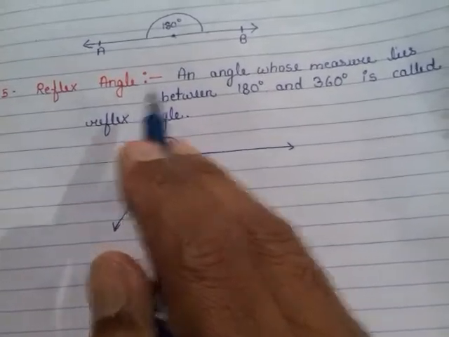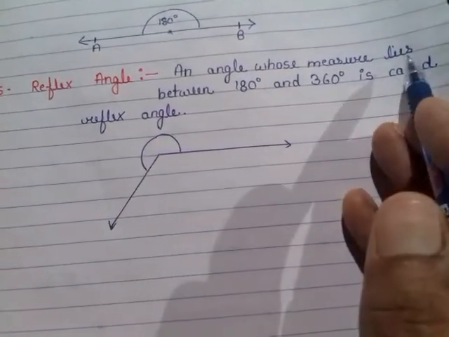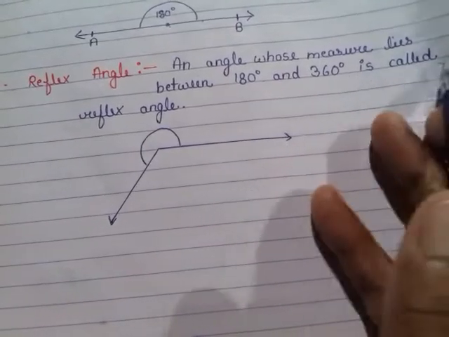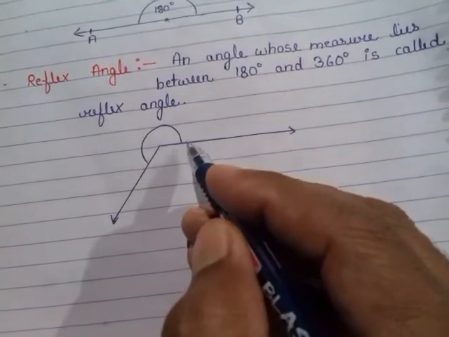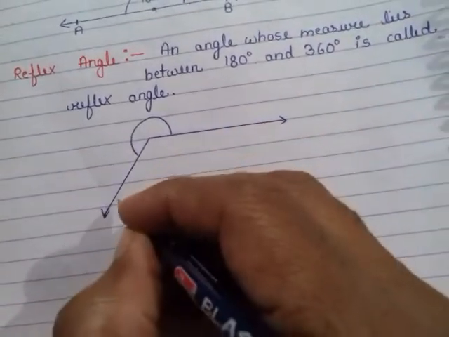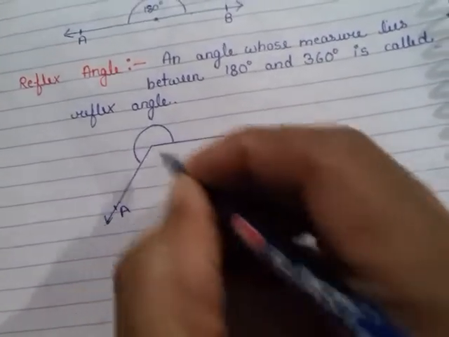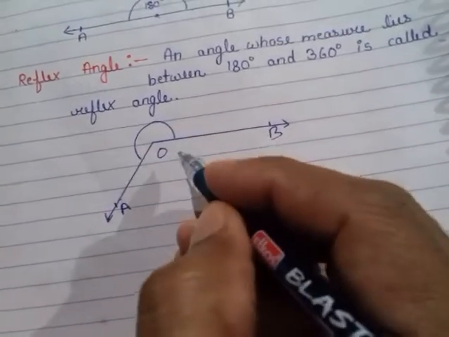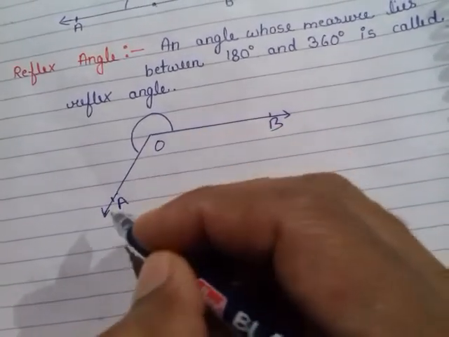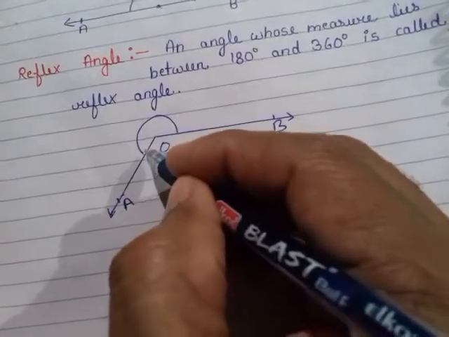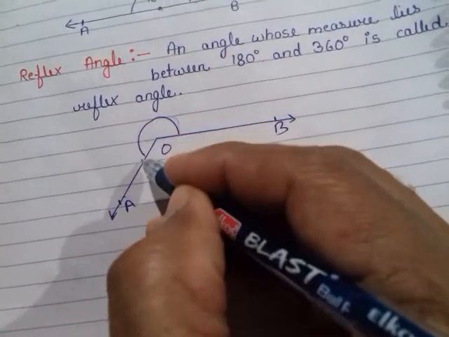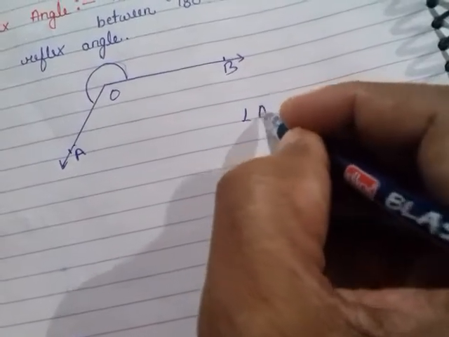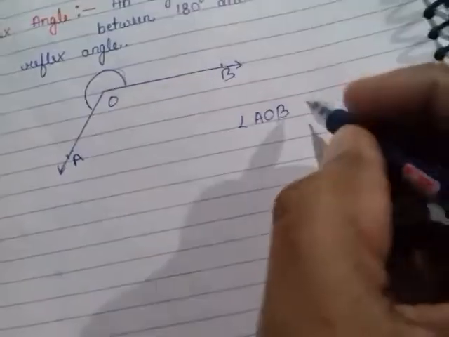Fifth, reflex angle. An angle whose measure lies between 180 degrees and 360 degrees is called a reflex angle. As in A, O, B, reflex angle AOB. This angle is called a reflex angle.